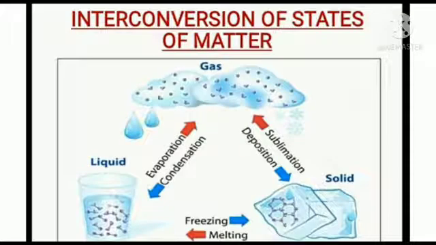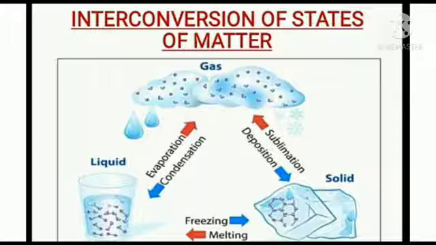Now look at the picture of this interconversion of states of matter. First we start with solid. Solid on heating changes into liquid, and the process is called melting. When liquids are boiled, they change into gaseous state, and this is called evaporation or vaporization. When gases are cooled down, they change into liquid, and this is called condensation.